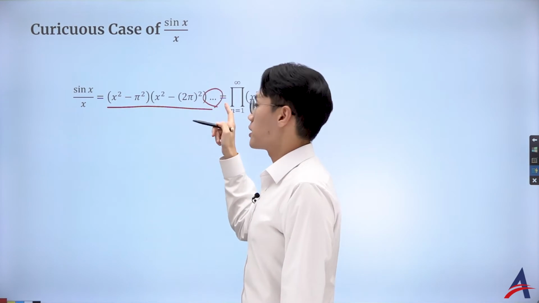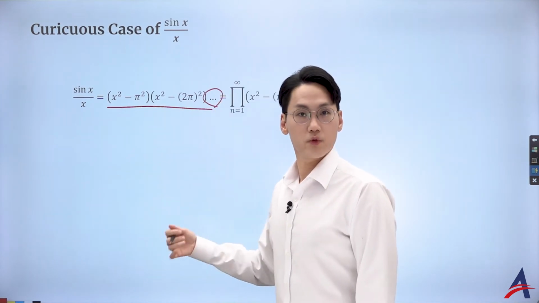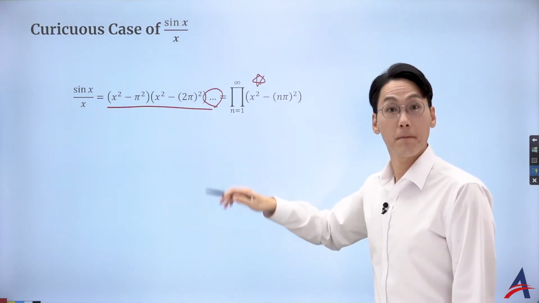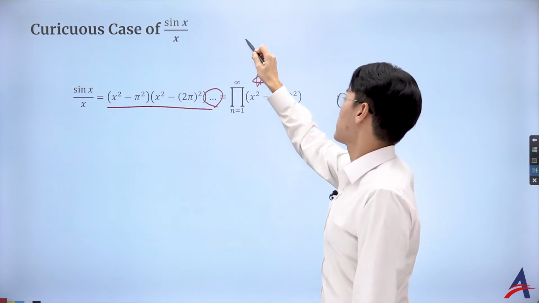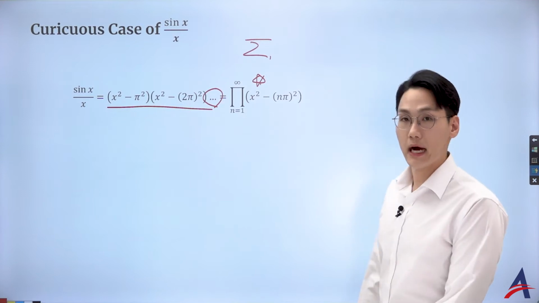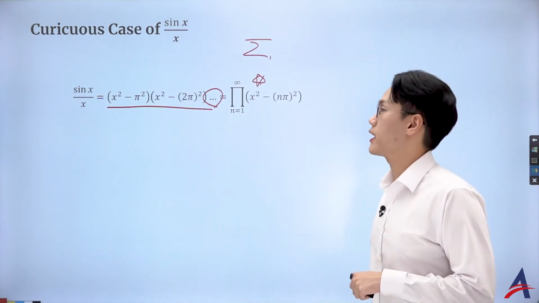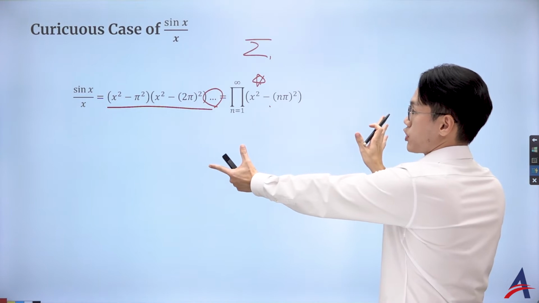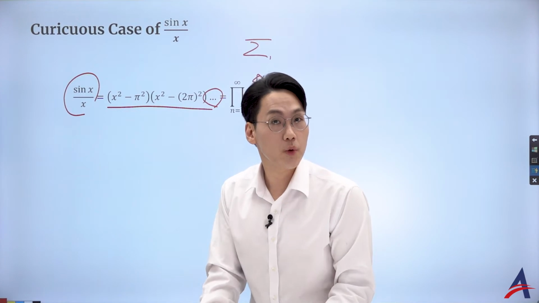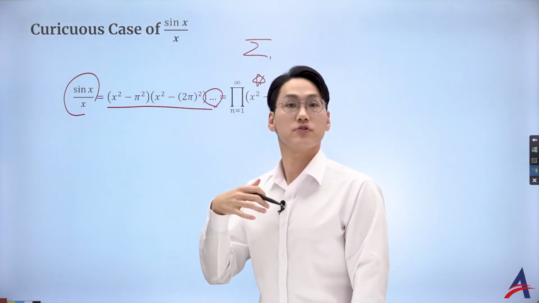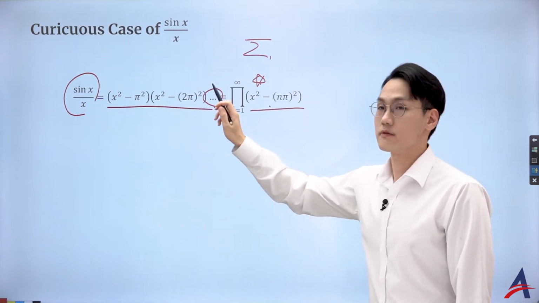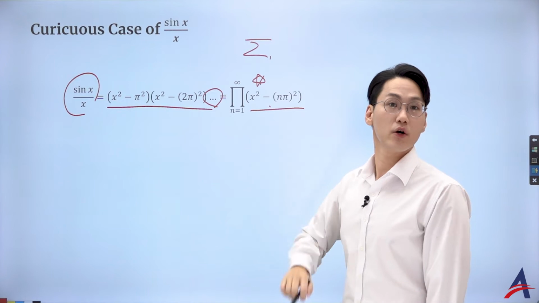And yes, this is going to be an infinite product, and obviously we don't want to write out all the products by hand, so we introduce this new notation. The sum is the capital Greek letter sigma, the S in the Greek alphabet, and the capital Greek letter pi is used for product, for multiplication. So that is great. What I've just done is claim, because I know its roots, and from my understanding of the polynomial chapter, that I can factorize it with these integer multiples of pi. And I'm claiming that this function must be described by this polynomial function.